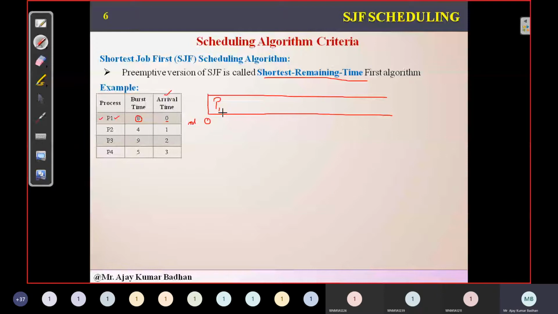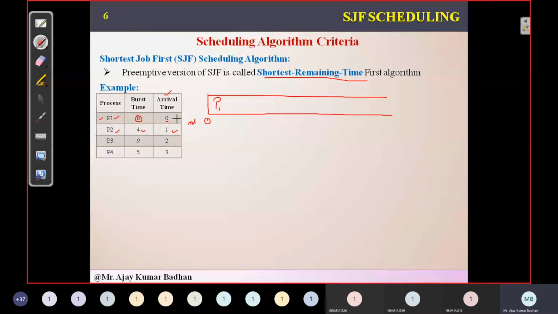Now process P1 started executing within the CPU. When 1 millisecond was completed, another process came, that is P2. Now we need to check. In case it is non-preemptive, even though it came at 1 millisecond, we will not bother; only P1 would continue execution. But since here we are talking about preemptive, first it will check the burst time of P1 and P2. The burst time of P2 is 4 milliseconds.